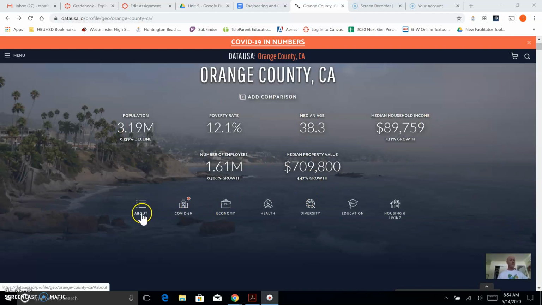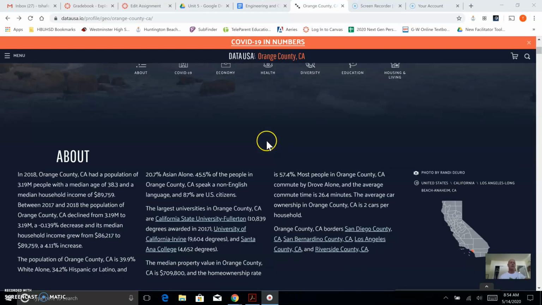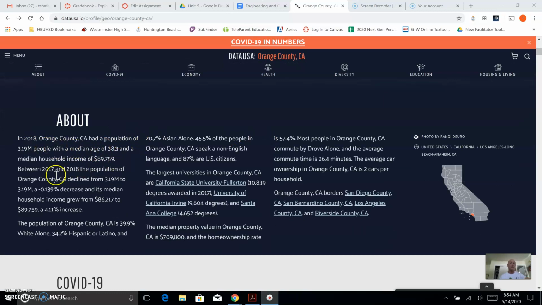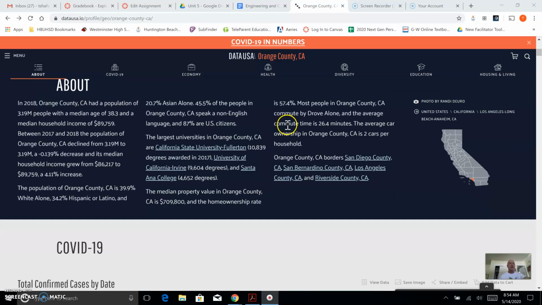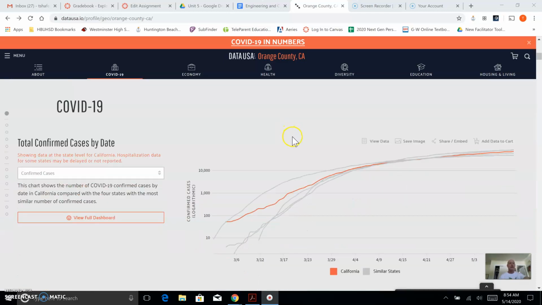As you can see, we can get statistics on COVID-19, the economy, health, diversity, education, and housing and living. And we can also compare Orange County to other counties. But we're going to start off a little more basic, and we are just going to be looking at Orange County. So if you scroll down a little bit, there's some more information. It tells you about Orange County, different stats that they found out. If you scroll down a little further, this is where we're going to get started here with COVID-19.